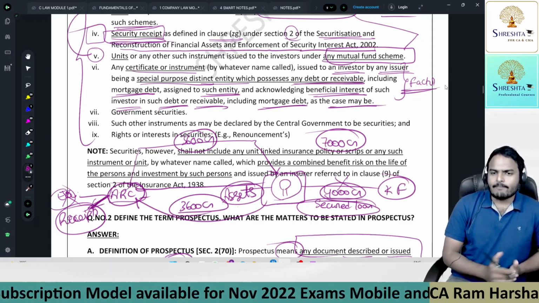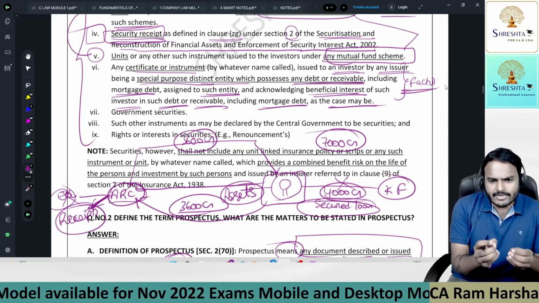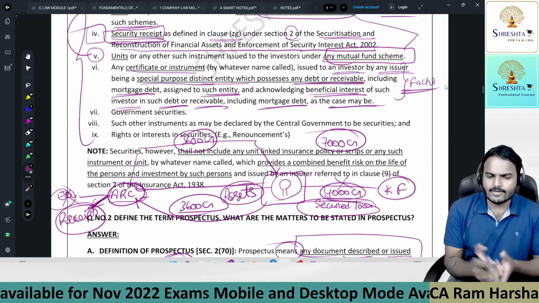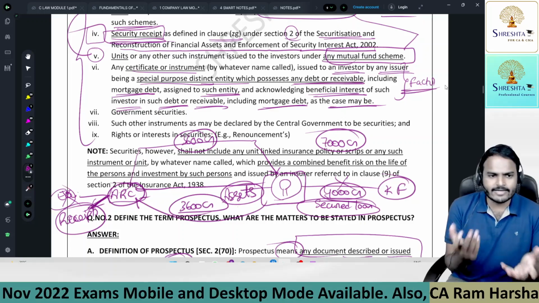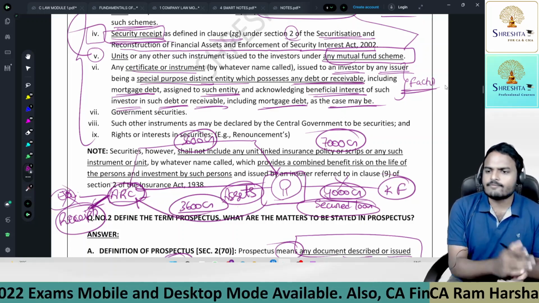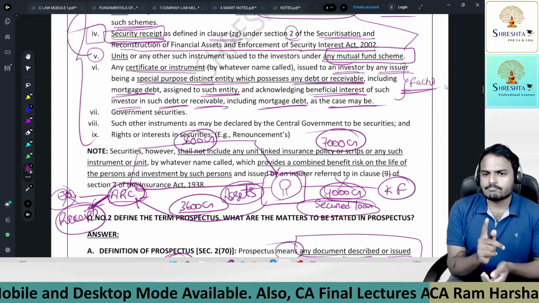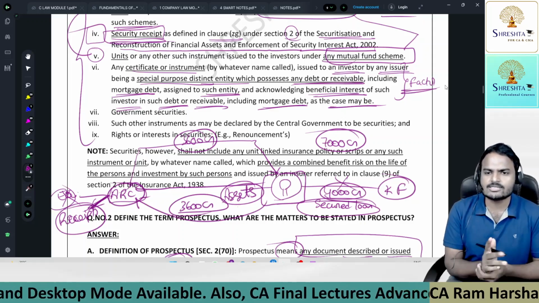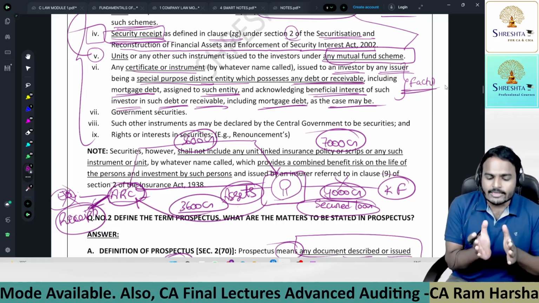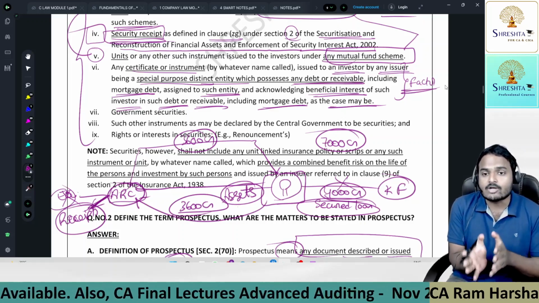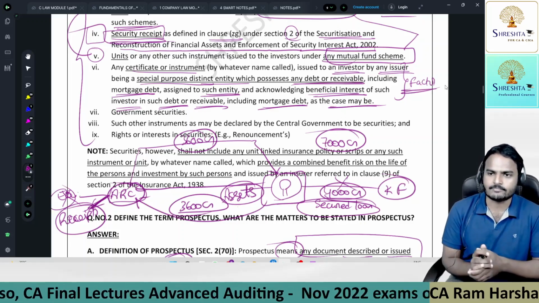So under factoring, what happens, sir? Today every company should offer credit. Definitely. The first point: for a company to do business for a long period, it should provide credit sales. Credit sales means today I sell the stock, and after 3 months I get the money. But the point is, working capital requirement plays a crucial role in every company. Working capital is an important financial decision. So these companies will sell debtor balances to factors. A factor is a person who initiates this factoring.